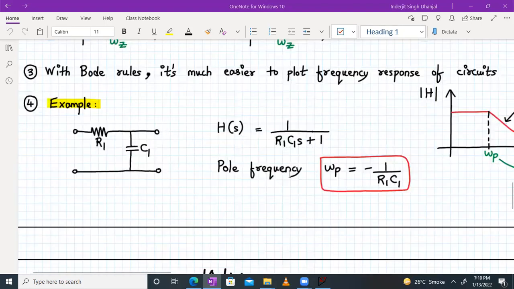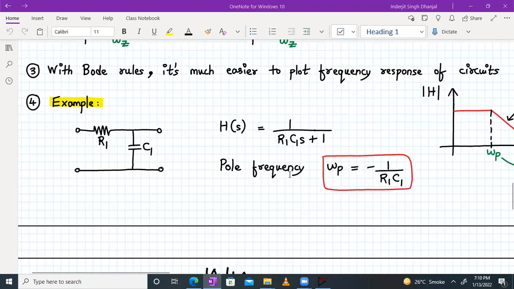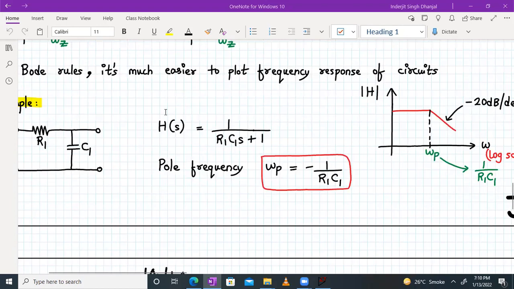Now, let us just consider a simple example, which we have considered earlier. So we have a simple RC network, right? And H of S was already calculated. It was 1 upon R1 C1 S plus 1. So you can equate the denominator to 0. So you will get S equal to minus 1 upon R1 C1, right? So the pole frequency omega P will be equal to minus 1 upon R1 C1, right?